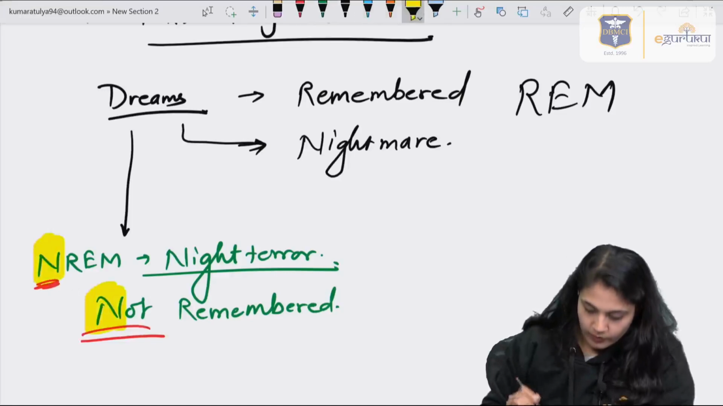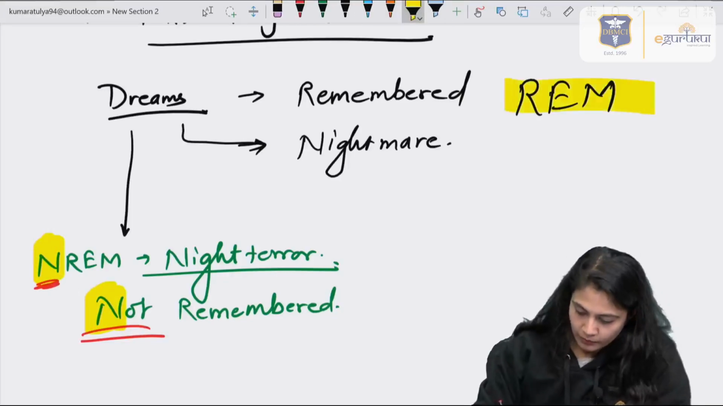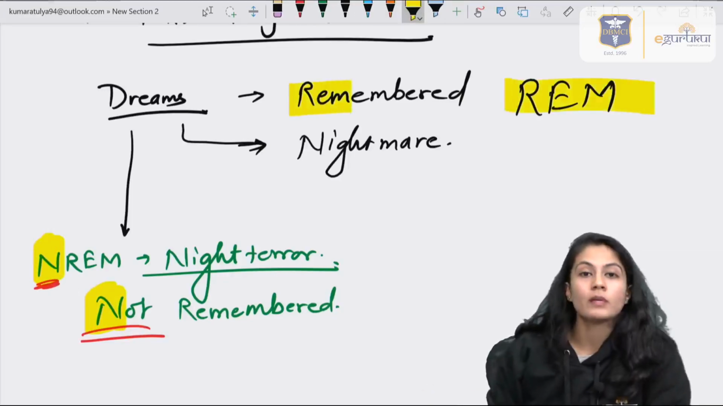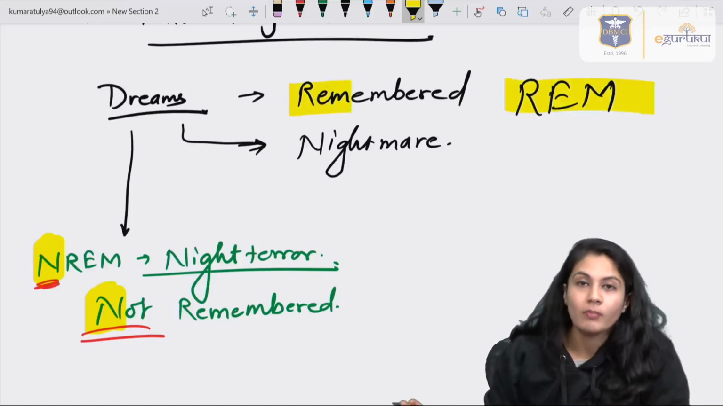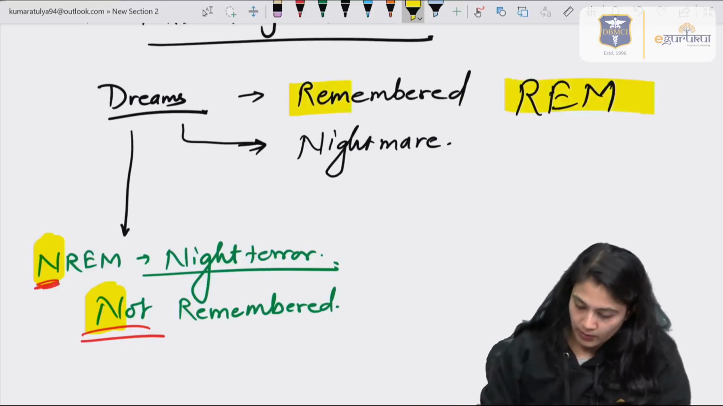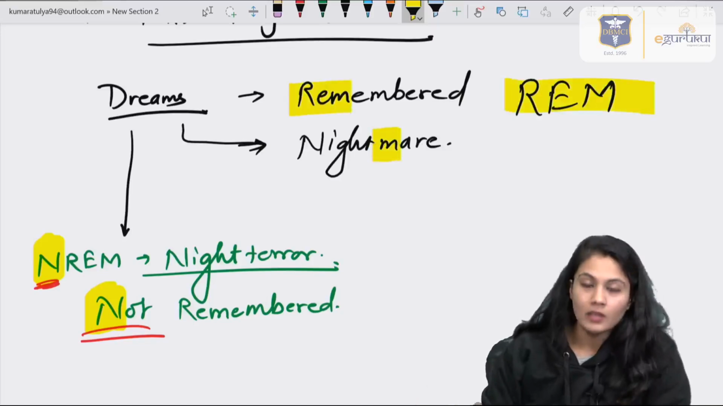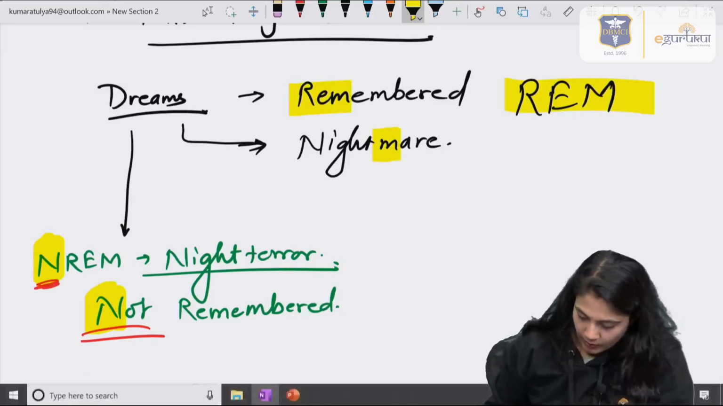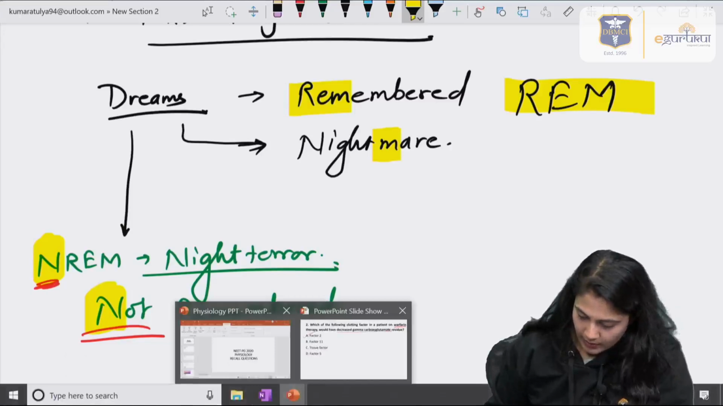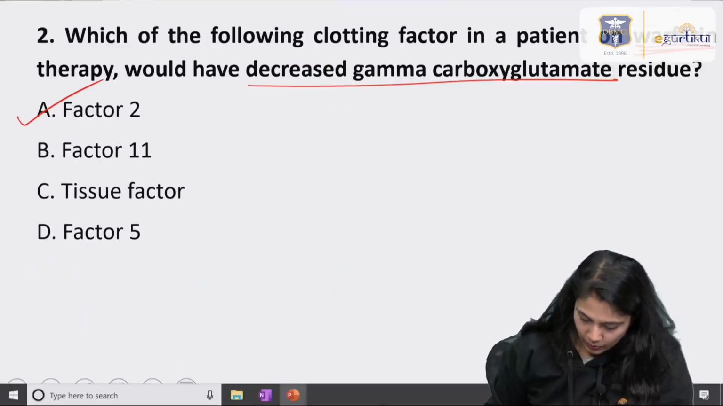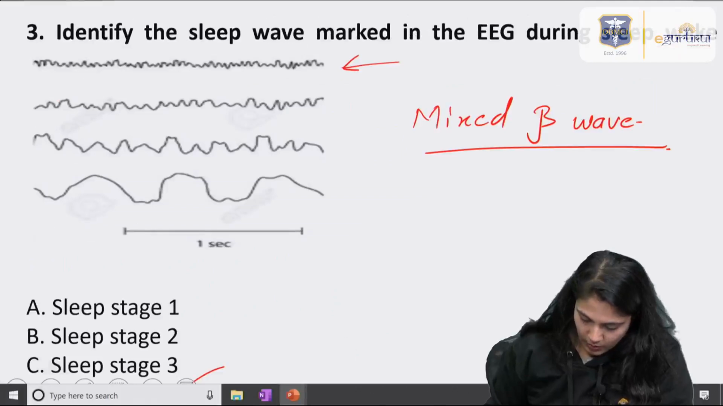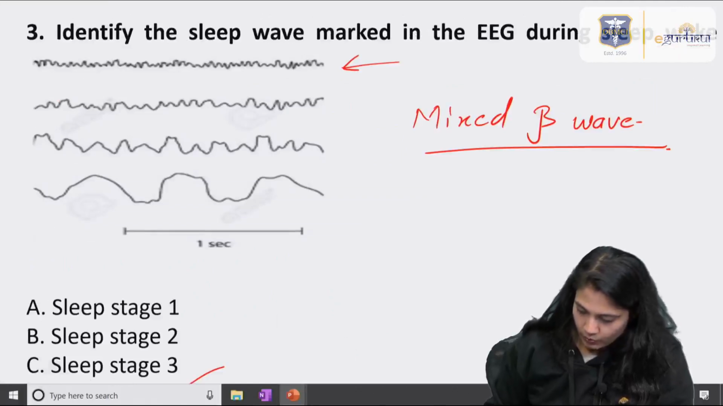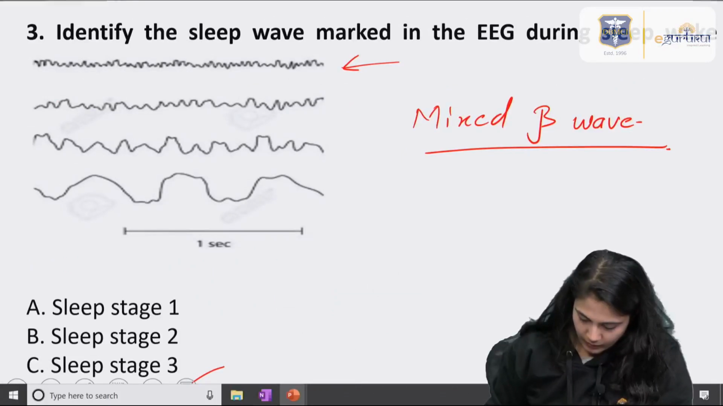N for N, you'll not remember. And in REM sleep, the dreams will be remembered. So REM for remember, right? And that's why they are known as nightmares. So that is all about sleep. Moving on to the next question. The answer to this question will be yes, option D.